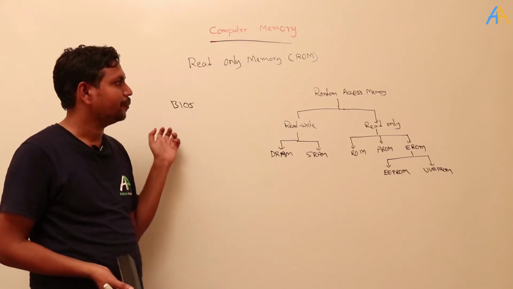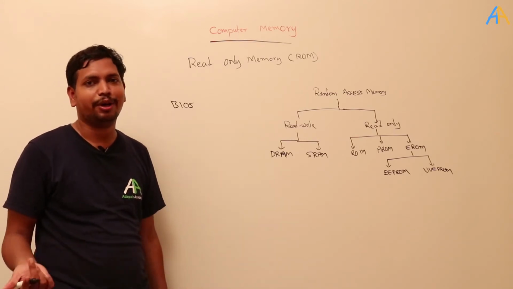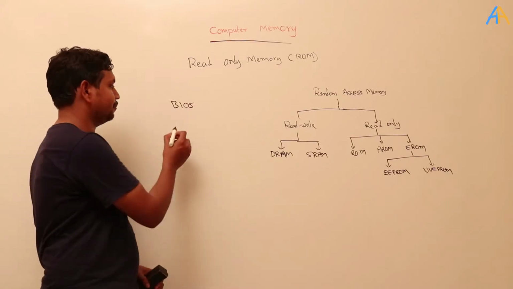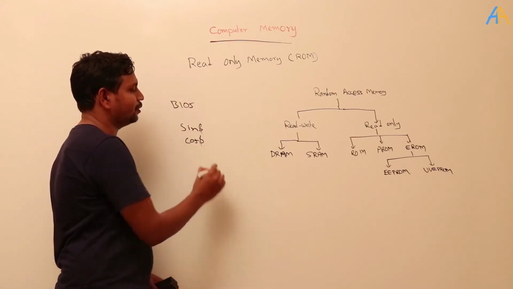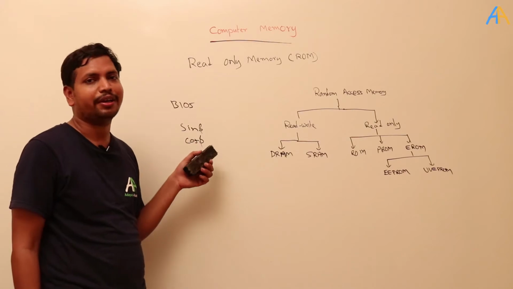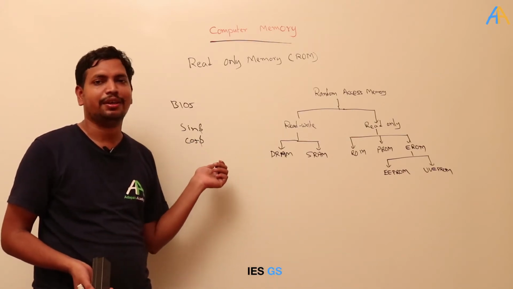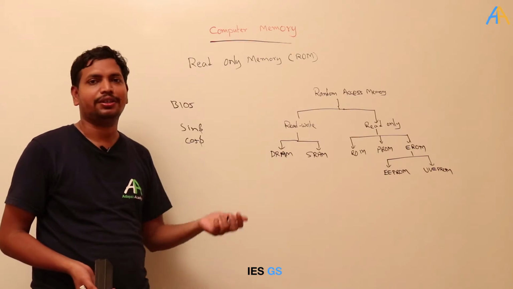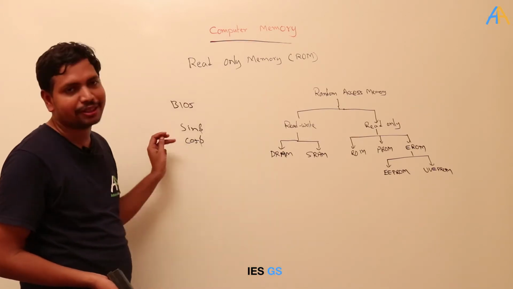Then, sometimes read-only memory is used not only for running the BIOS program. For example, if you want sin or cos values, some mathematical data, this is also fabricated into ROM. Whenever the computer requires a particular sin or cos value, it will read that ROM. This is also factory programmed, already written.